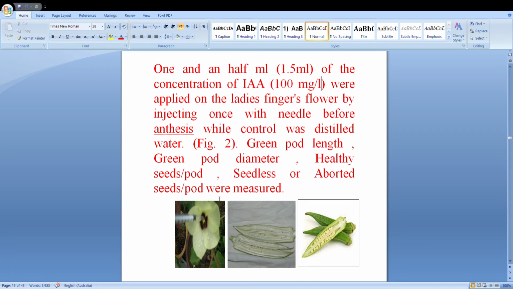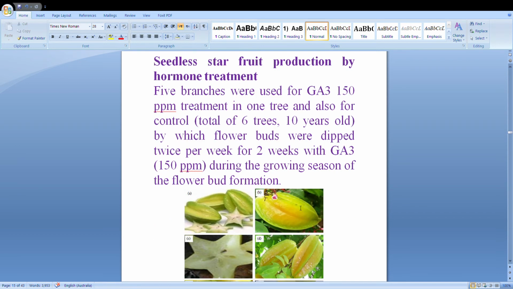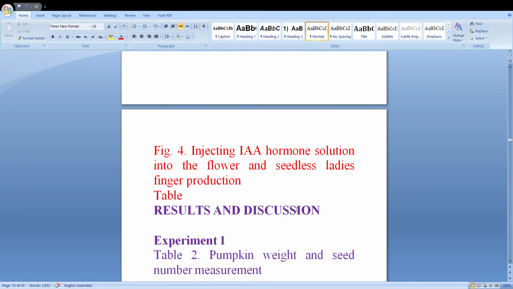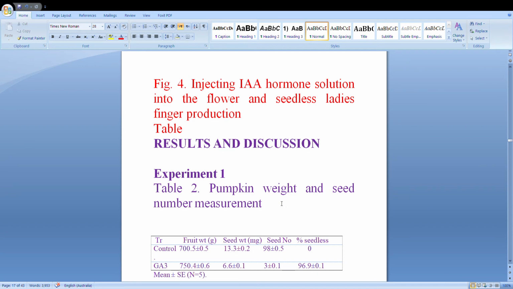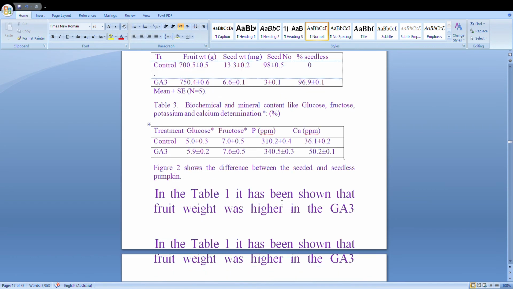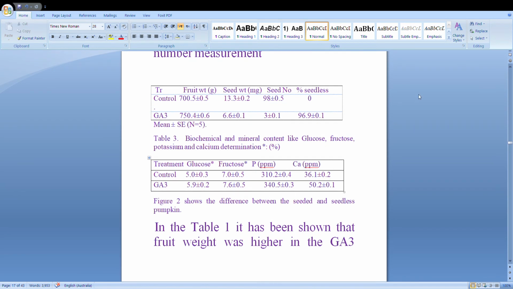You can see here the flower before injection, flower buds and flower injected, and then this is the seedless okra, ladies finger, and this is the one that is not seedless. There are no seeds. By genetic engineering techniques and mutation breeding we produce this, but commercially it is not yet coming in the market. So that is still under research.